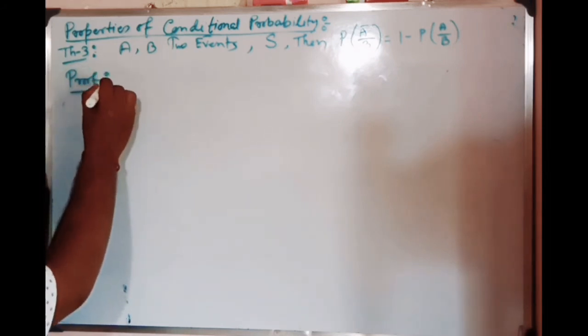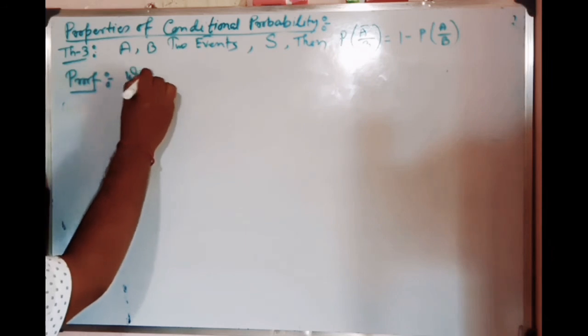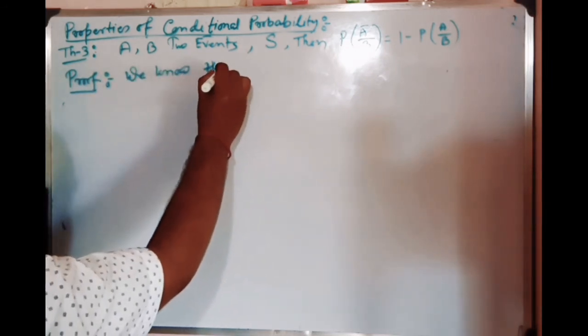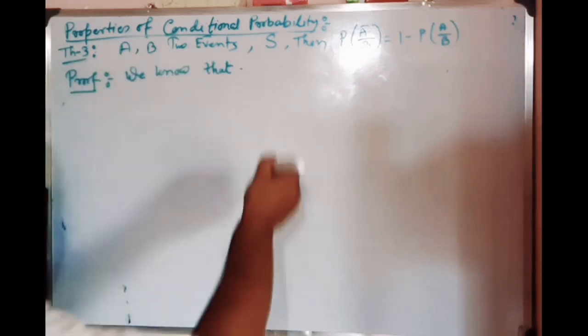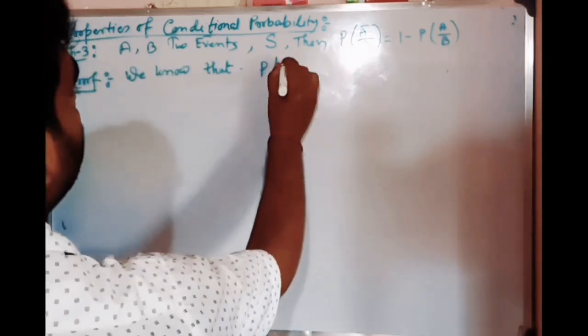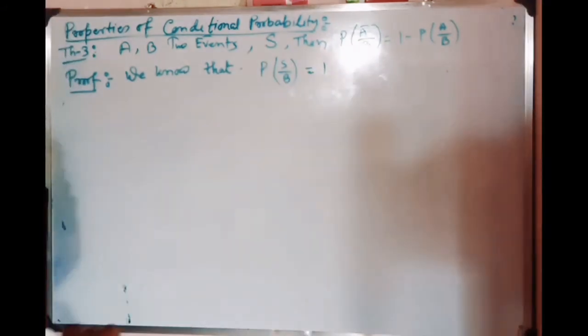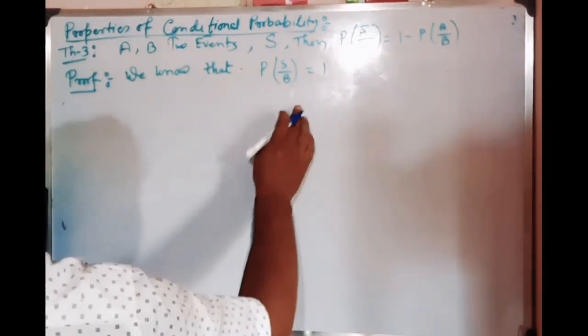What will be the proof? We know that the probability P of S by B is equal to 1. You can see it from my previous video, you will get it in this topic. Now probability of S by B is equal to 1. That means